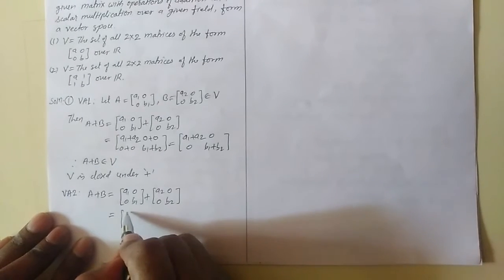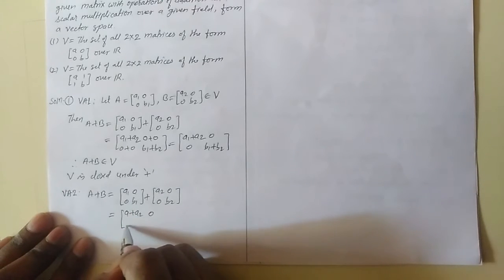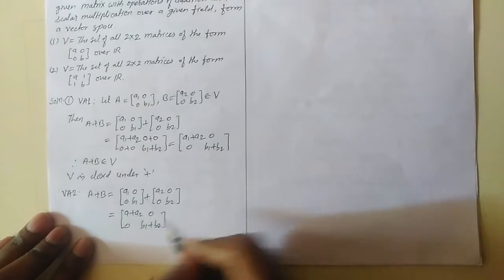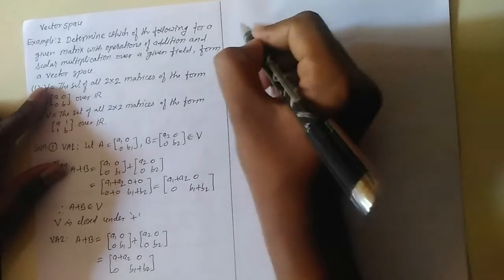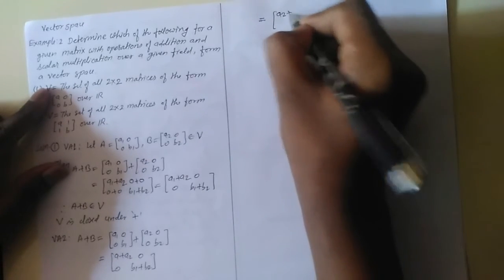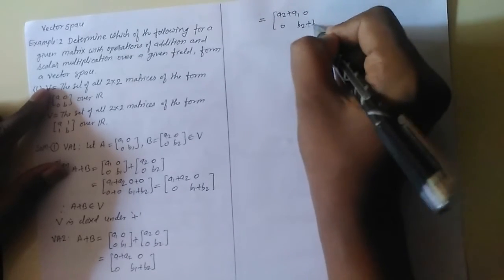Component wise addition, A1 plus A2, 0 plus 0 is 0, 0, B1 plus B2. This can be written as [A2 plus A1, 0; 0, B2 plus B1].